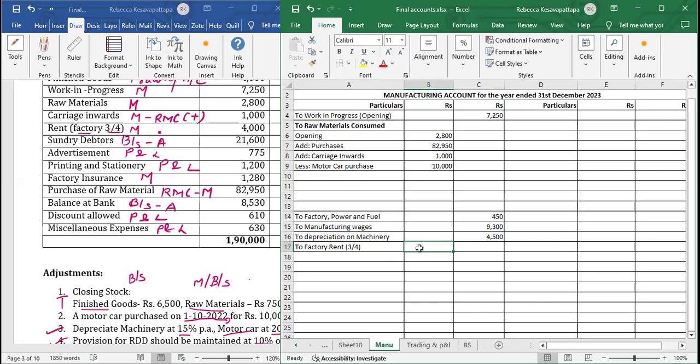If we do the calculation, 4,000 into 3 by 4, we will get 3,000.